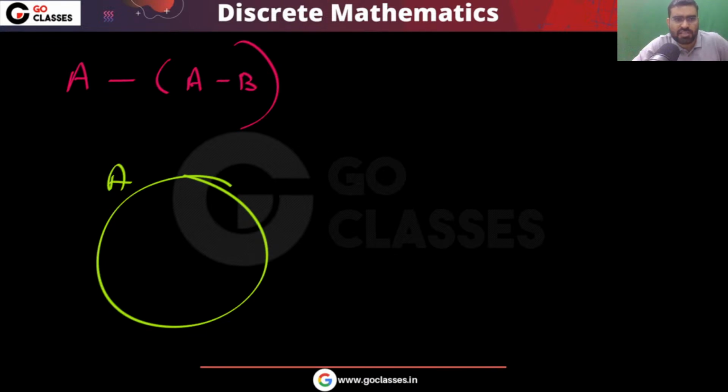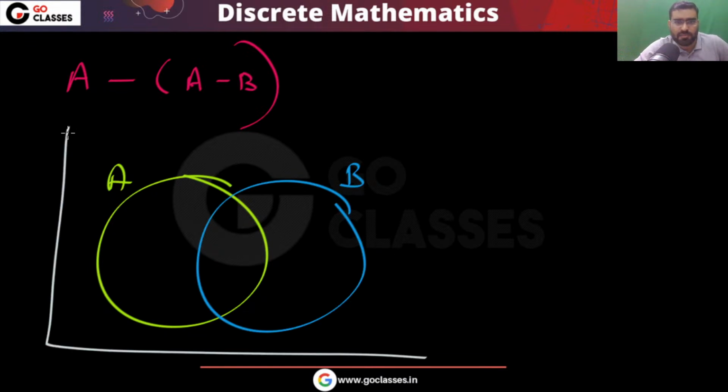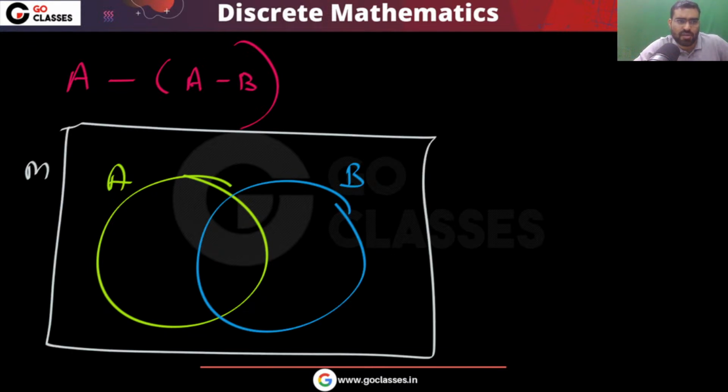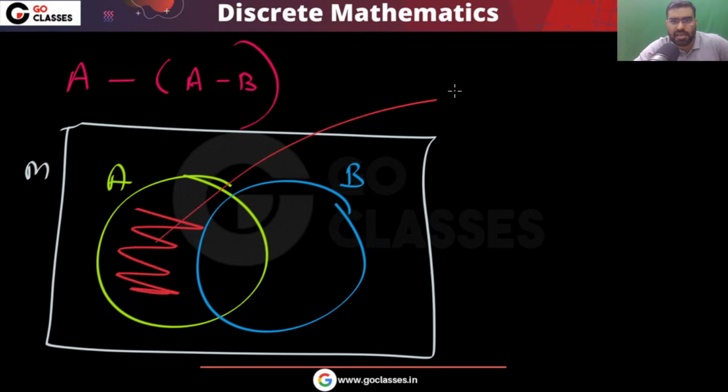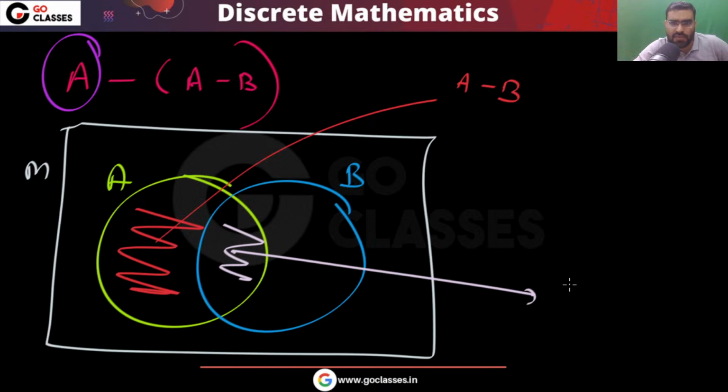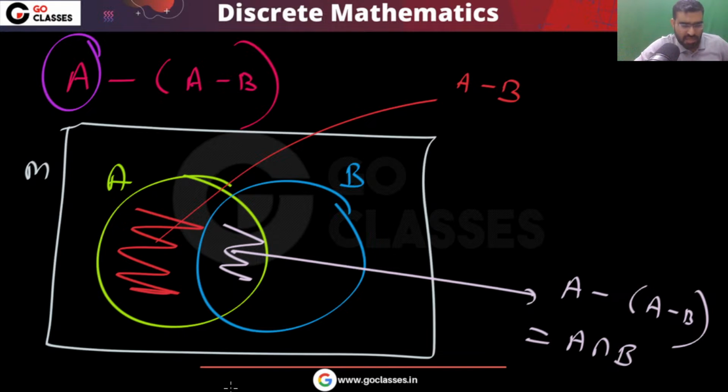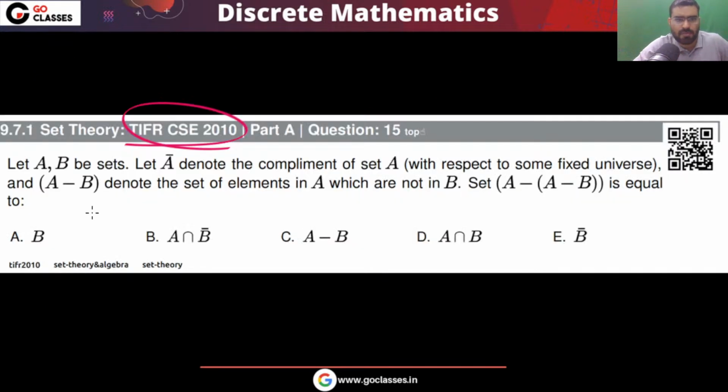Very easily you can see, if this is your A, if this is your B, then what is A minus B? This is the universal set. Then you can easily see, from A you are removing B, so this is your A minus B area. From A you remove it. So this area will be A minus B, and that is the same as A intersection B complement. So the answer will be A intersection B complement. Very simple. So the final answer for this question will be option D.